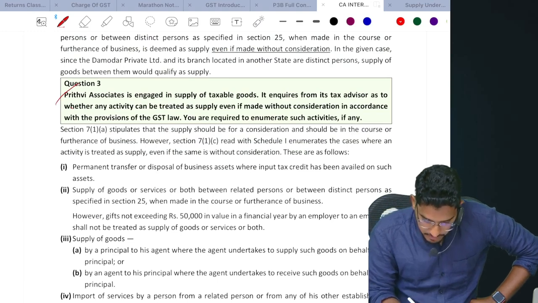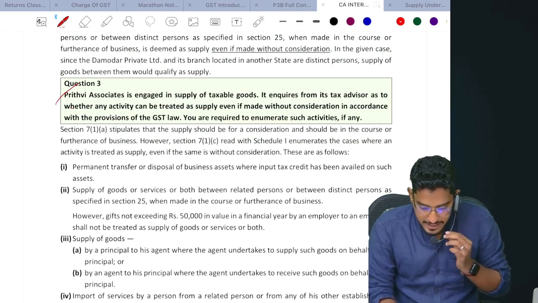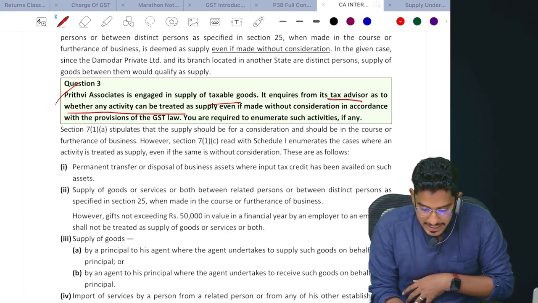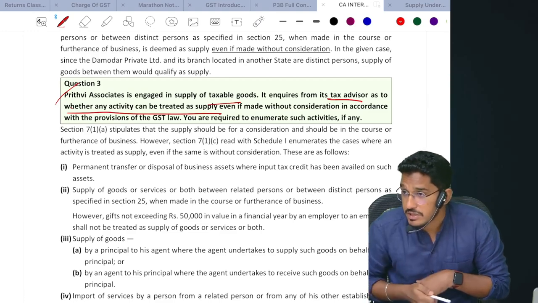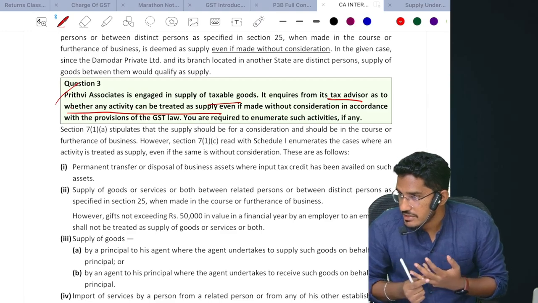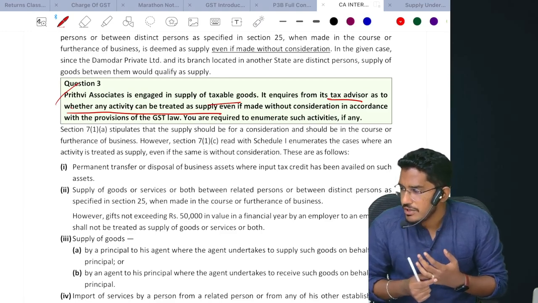This is a straightforward question. Prithvi Associates is engaged in supply of taxable goods. It inquires from its tax advisor whether any activity can be treated as supply even if made without consideration. Will there be any activity which will be considered as supply even without consideration? Yes, you have to write all those 4 paragraphs under Schedule number 1.